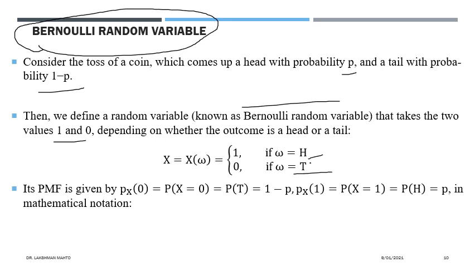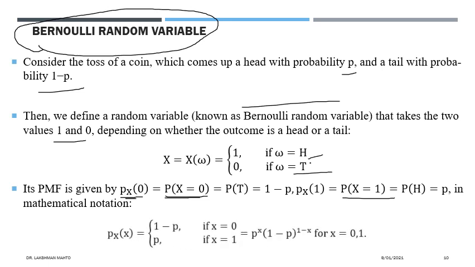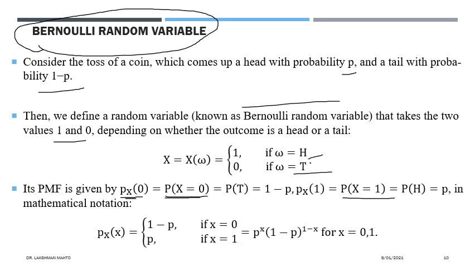On the left-hand side we say it is the probability mass function, and the right-hand side is its definition. That means this probability mass function is defined by this probability, and we know how to calculate it. The probability that x takes value 0 is given by the probability of tail, which is 1 minus p. Similarly, the value of the probability mass function for 1 is given by the probability of head, which is p. So x has only two possible values, either 0 or 1.